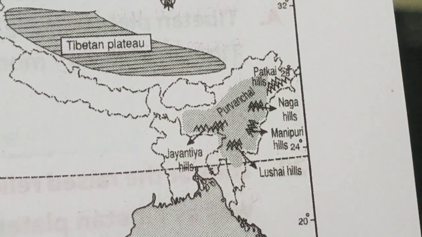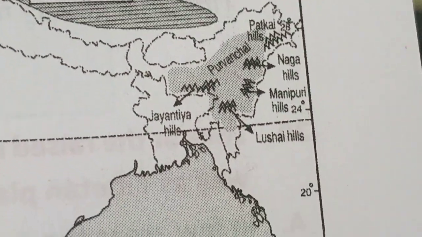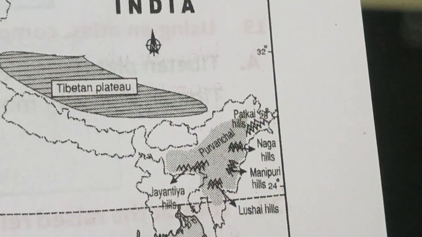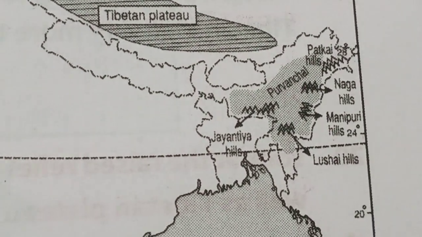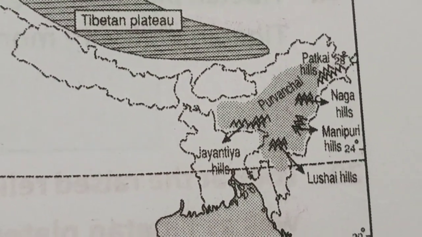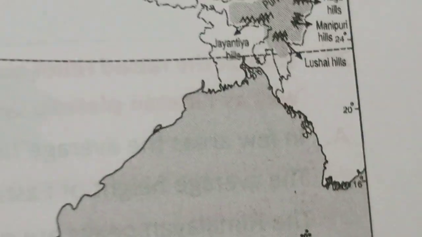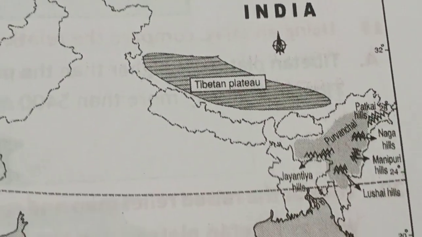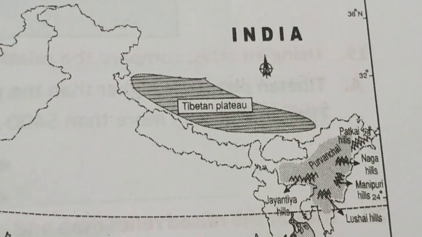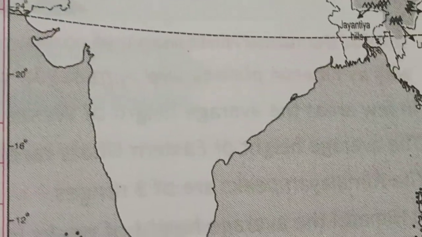Next, some hills: Naga Hills, Manipuri Hills, Purvanchal, Jaintia Hills, Lushai Hills, etc. So these hills are also very important in Purvanchal. Purvanchal means what, children?